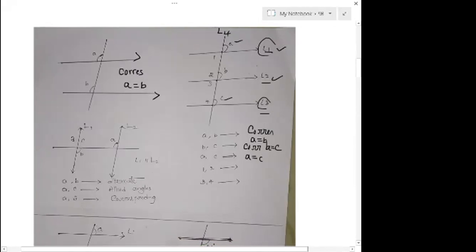Angles 1 and 2, if you consider line 1 and line 2, what do we call them? They are allied angles. So, are they equal or supplementary? They are supplementary.